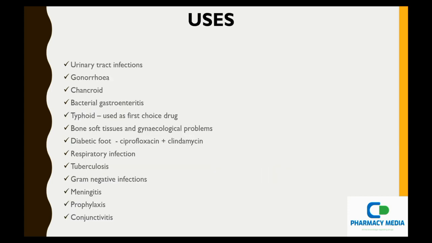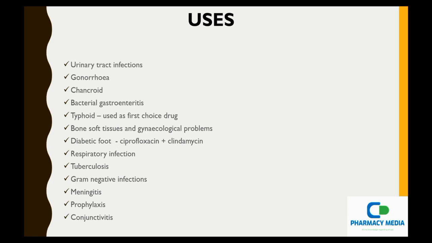So, coming into the uses of these fluoroquinolones, let's see the uses. A brief review I'll be giving regarding the uses. Coming into the uses, basically it is used for urinary tract infection. In the case of urinary tract infection, very high cure rates are observed with this drug.